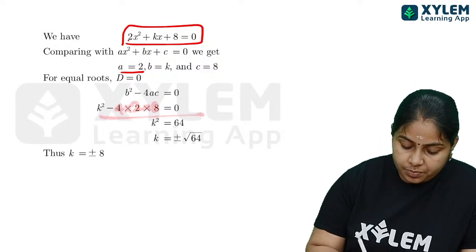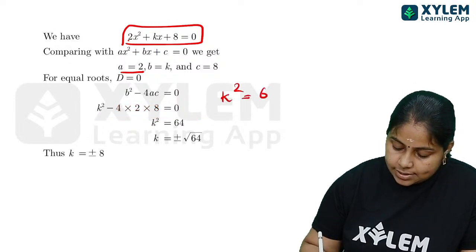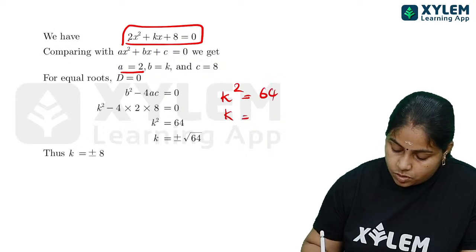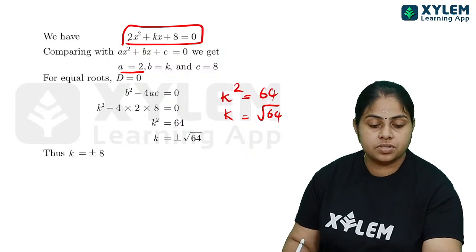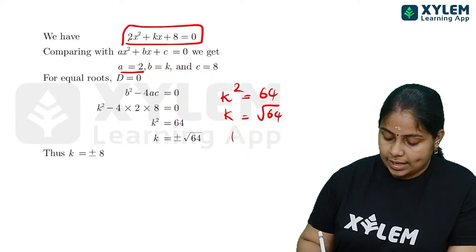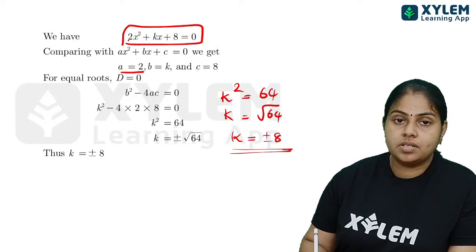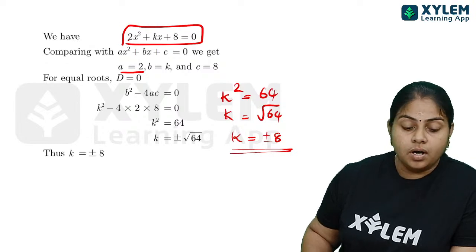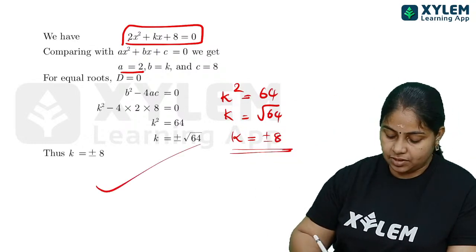Okay, and from here I have got k square is equal to 8 8s are 64. So k is equal to root of 64, and root of 64 means plus or minus 8 will be coming. So I can write this is equal to plus or minus 8. So the value of k is equal to plus or minus 8. Okay, so we have got that answer.